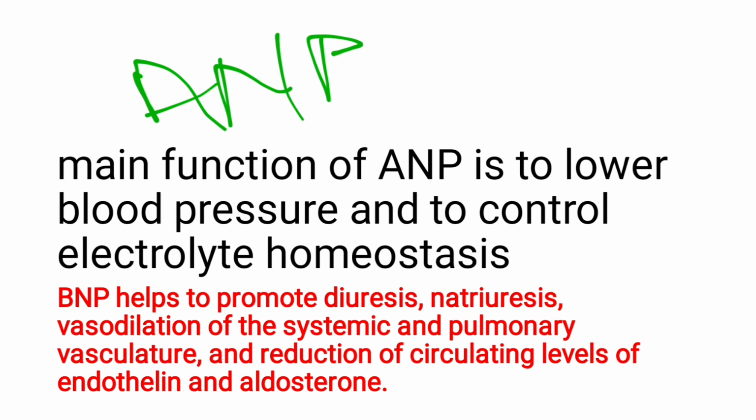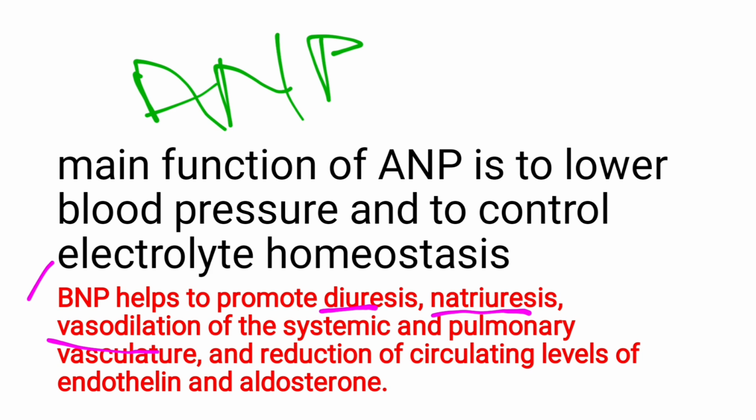The second hormone that we have is BNP, brain natriuretic peptide hormone, which helps to promote diuresis, natriuresis, vasodilation of the systemic and pulmonary vasculature, and reduction of circulating levels of endothelin and aldosterone.